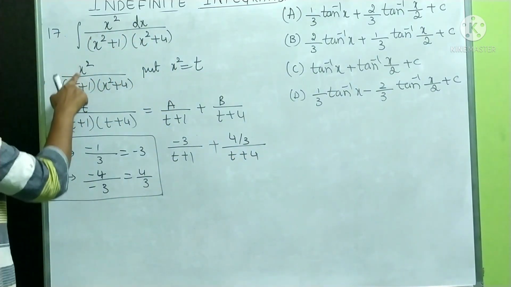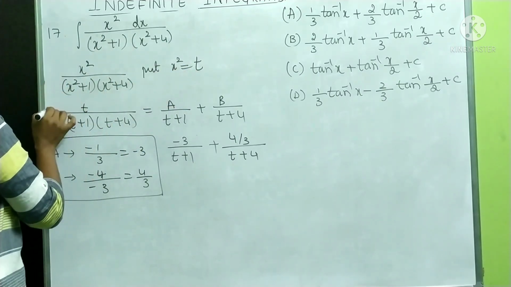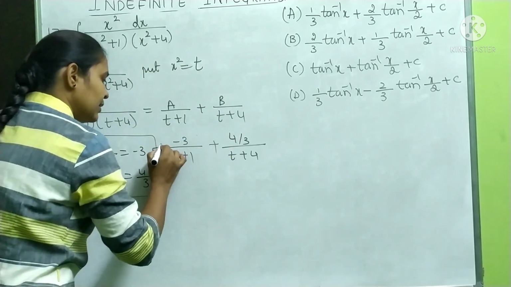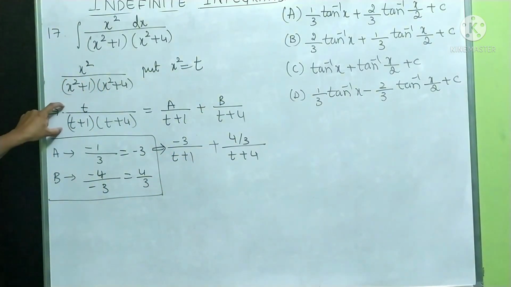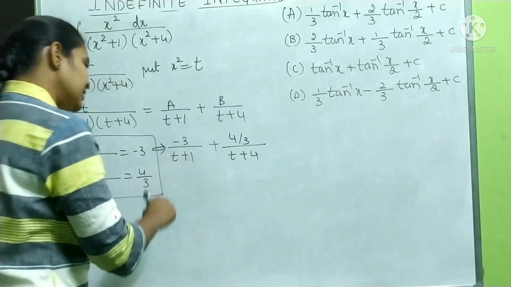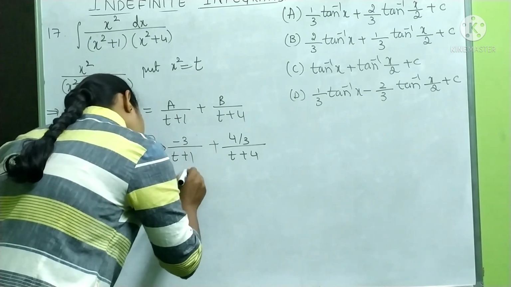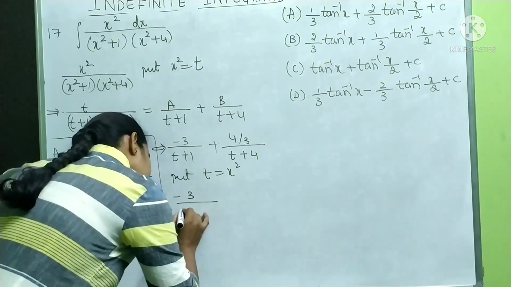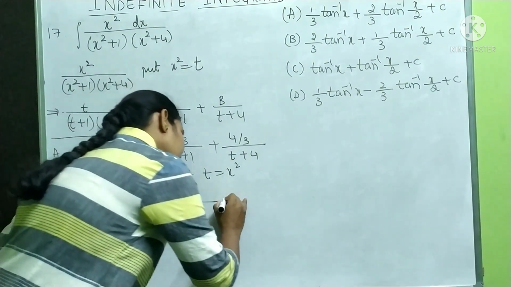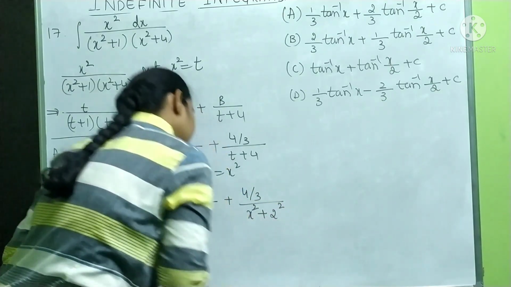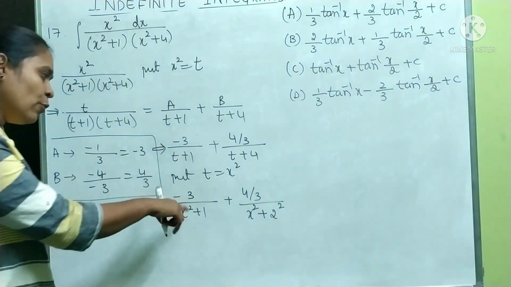Okay. What I made here has been changed like this. So this implies it became like this. Now this has been changed like this. Now let me replace. What is t? t is x square. So if I replace, how is it going to look? Put t is equal to x square. It looks like minus 1 by 3 by x square plus 1 plus 4 by 3 by x square plus 4. 4 can be written as 2 square. Okay. Now we can integrate.